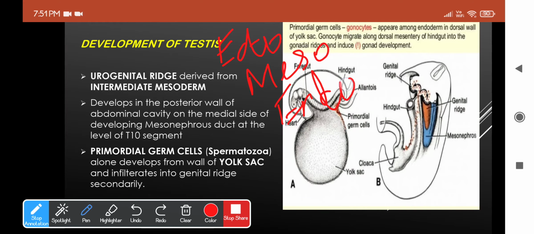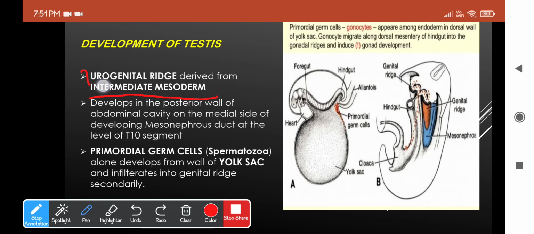So which of these will be related to the reproductive system? It is the mesoderm, of which you have three parts: one is the paraxial mesoderm, intermediate mesoderm and lateral plate mesoderm. And it is this intermediate mesoderm which will be condensed to form an important structure called the urogenital ridge. This will be forming the urogenital ridge, as you see here.